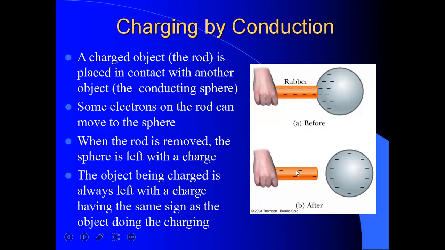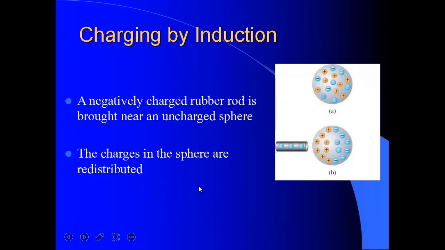If we remove the rod, then the charge will be distributed over the sphere. But before, in the previous figure, we observed that if we contact the rubber and the sphere, then the charges attract each other. But if we remove the rod, then the charge will be distributed equally over the whole region of the sphere. The object being charged is always left with a charge having the same sign as the object doing the charging.